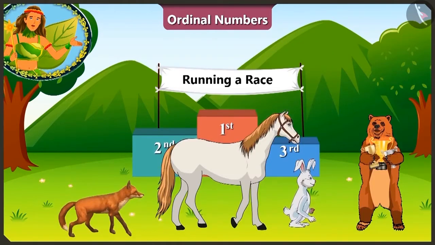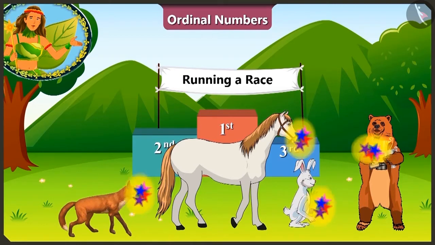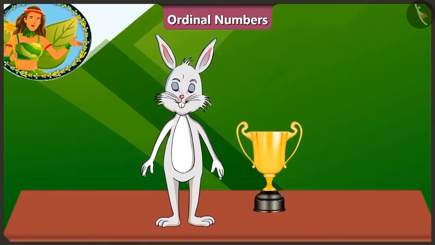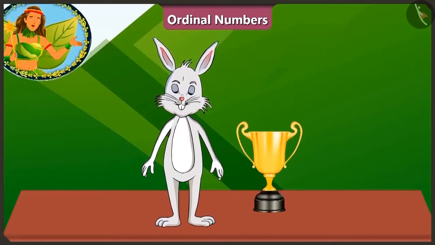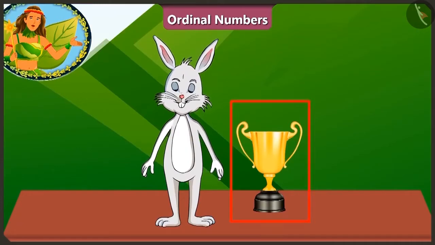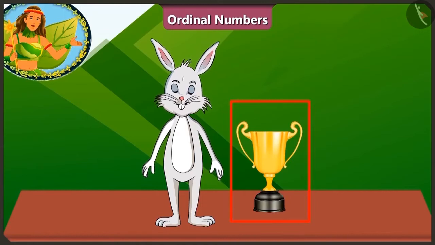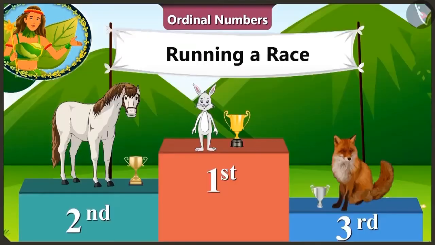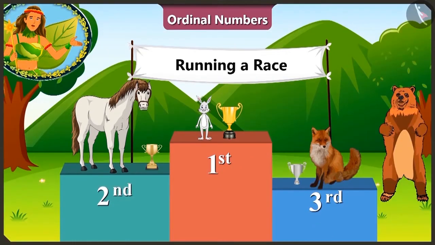And look, Bhalu uncle is giving trophies to these three winners. Did you see that? The rabbit is so happy as he has got the biggest trophy. Horse and fox are also very happy on getting the trophy. We really enjoyed this race today.